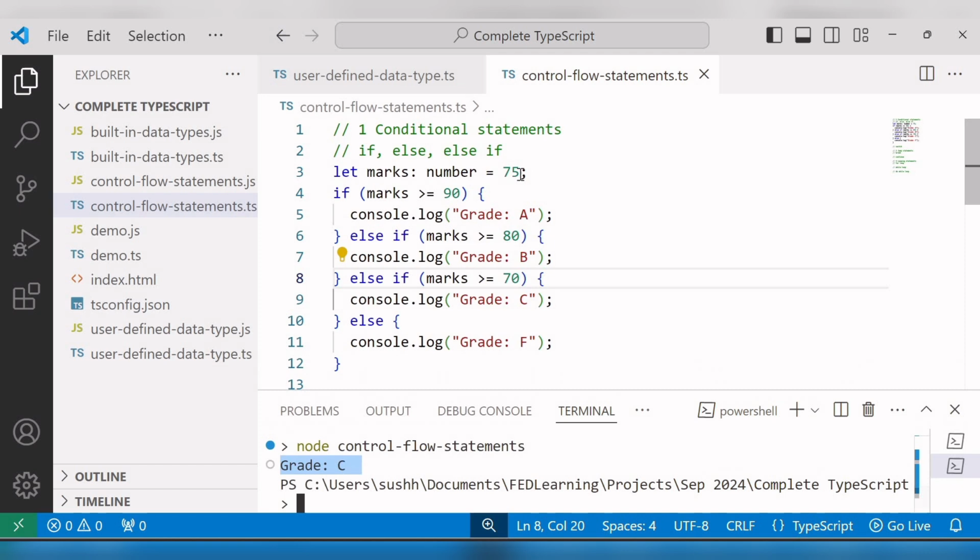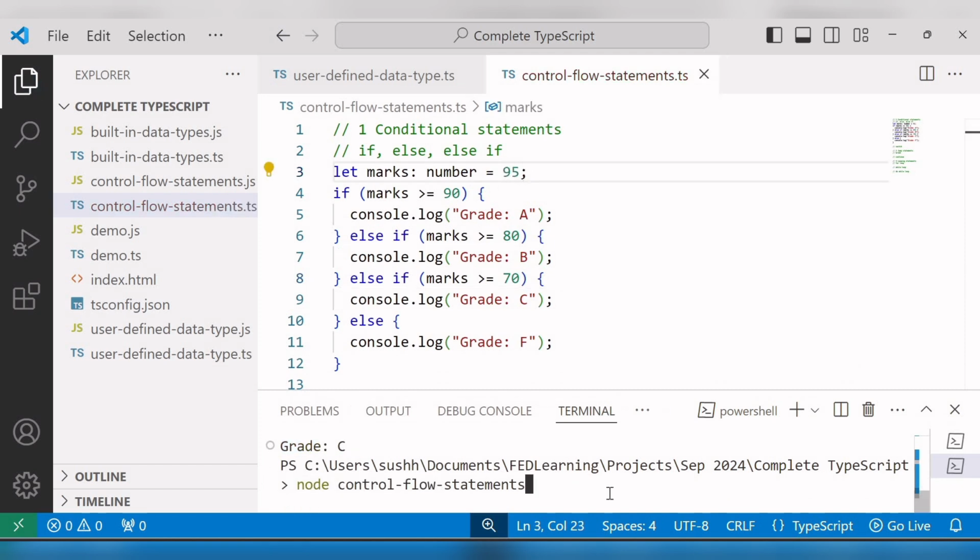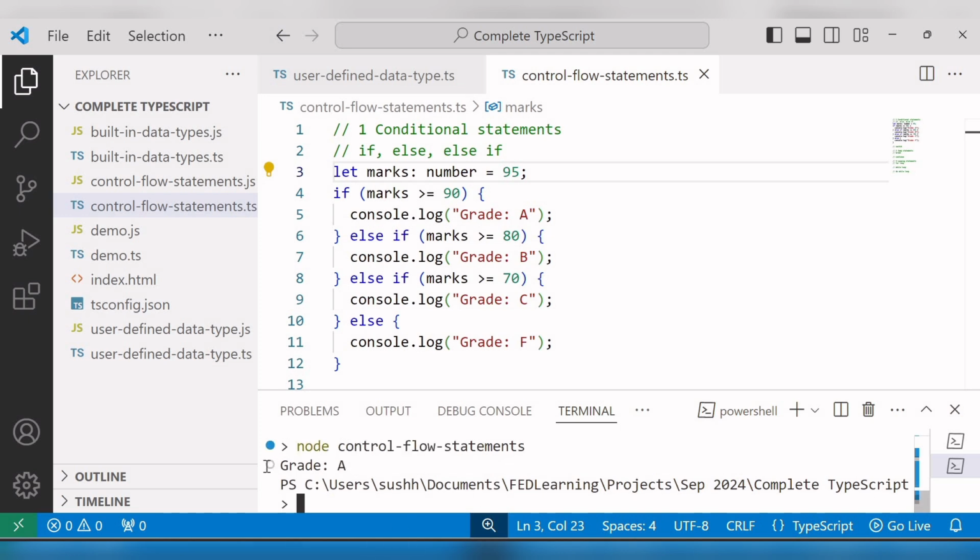Okay. If I change the marks to 95, this time the first if condition evaluates to true, so it will print grade A. And if I change it to 50, in this case, it will go inside the else block. I'll run this file and you can see the output is grade F.